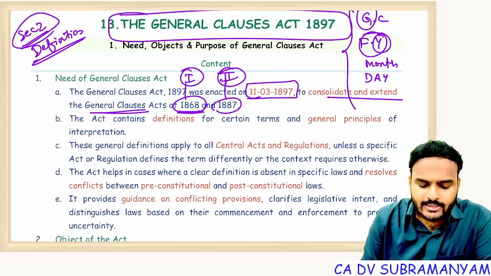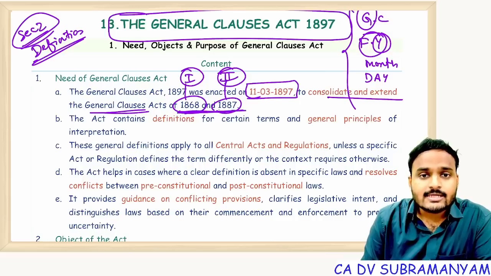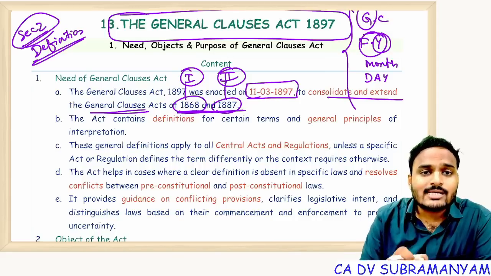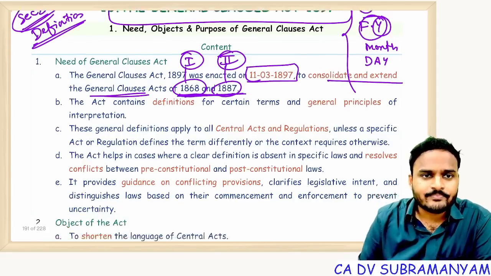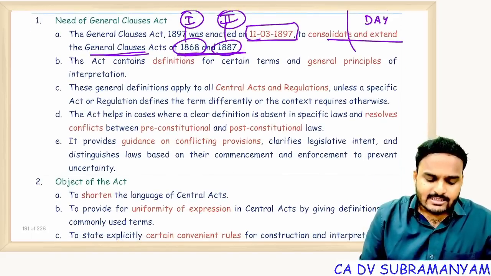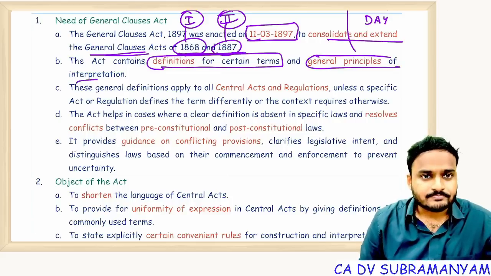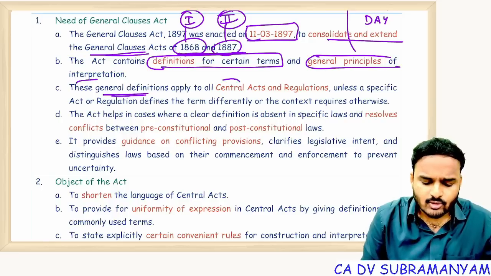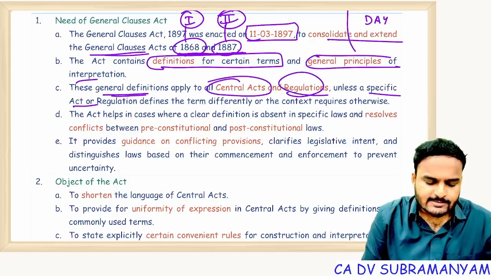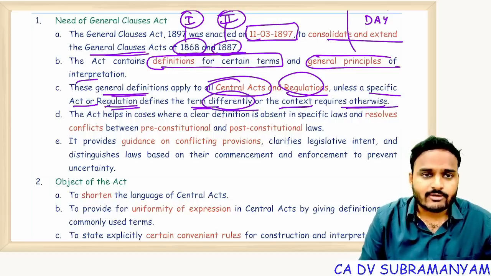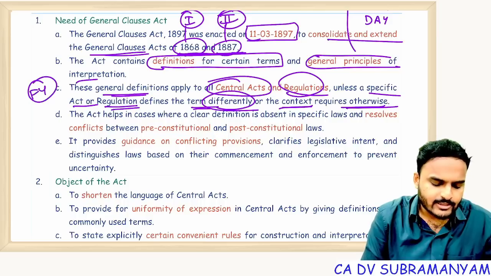We consolidated all these laws and brought them into force under the new General Clauses Act 1897. The Act contains definitions for certain terms and general principles of interpretation. These general definitions apply to all central acts and regulations unless a specific act or regulation defines the term differently or the context requires otherwise. For example, you take the financial year definition.